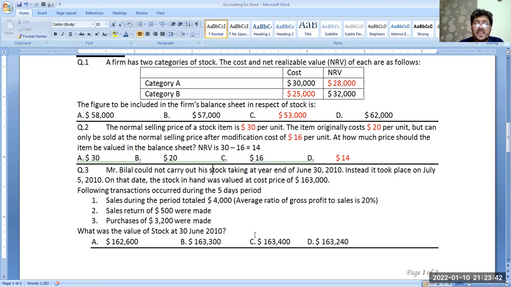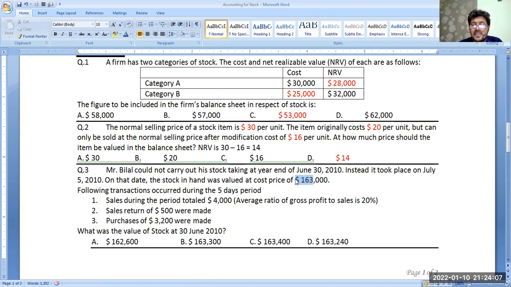One thing very important: if you cannot take stock on the last working day, June 30, 2010, and it is taken after 5 days, because of any reason, the owner was ill or traveling or something. Okay. Now on July 5, when he's taking the stock, the value is 163,000.